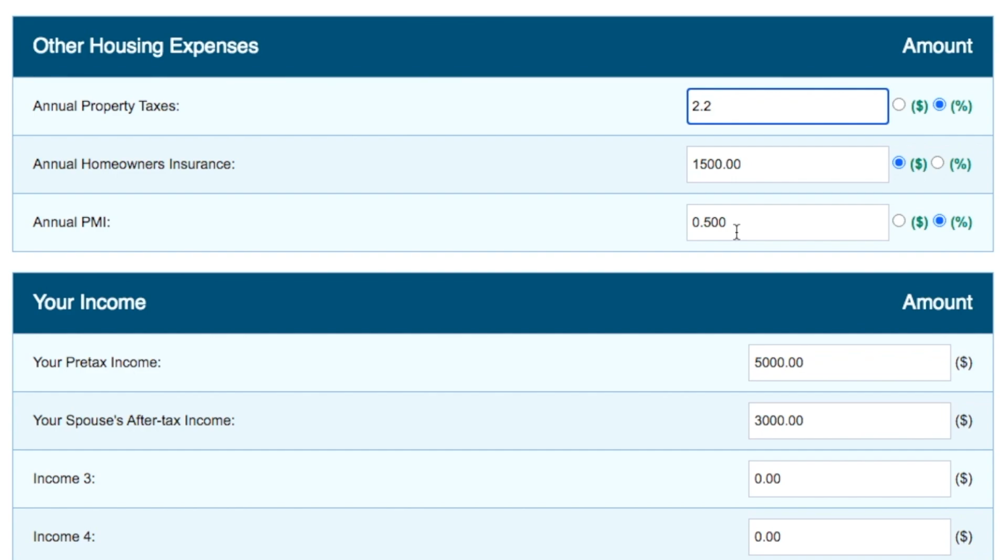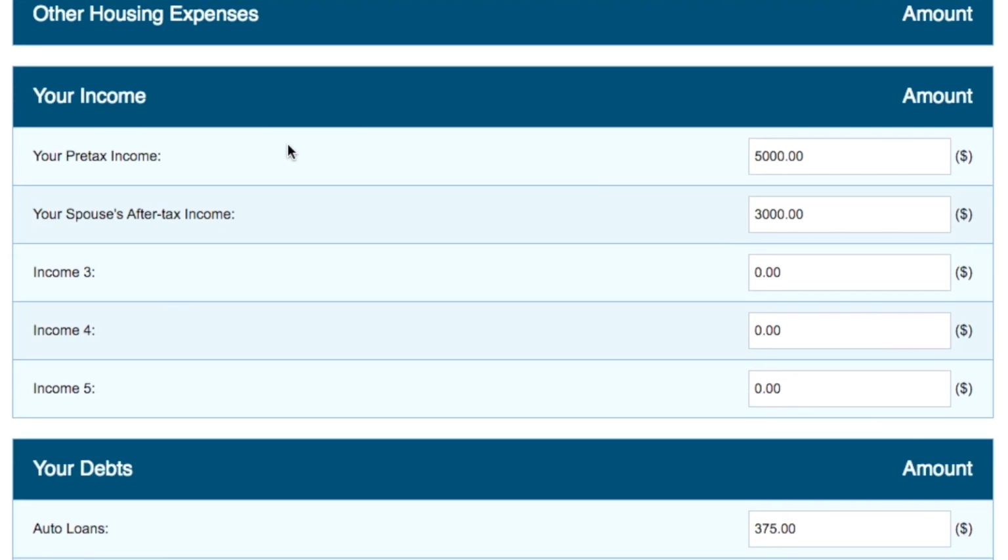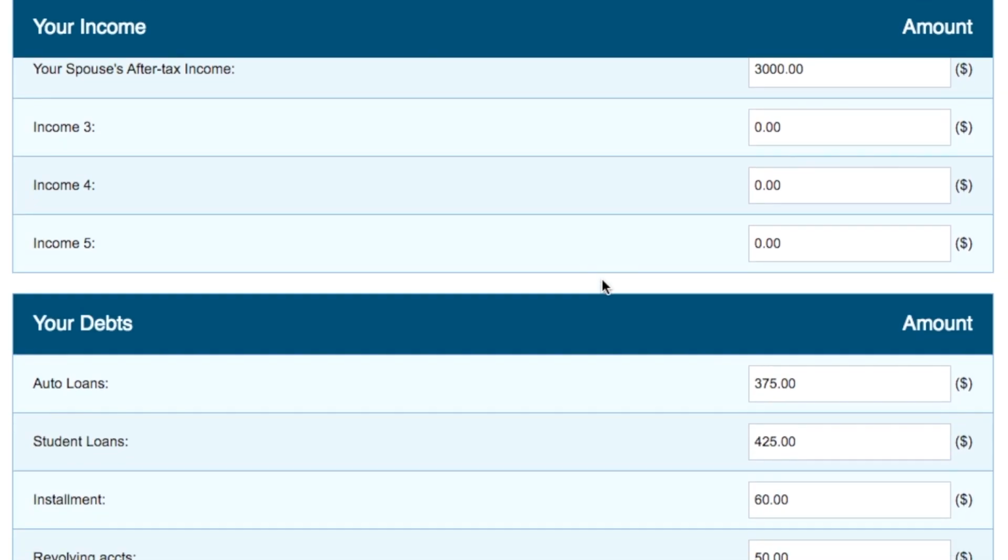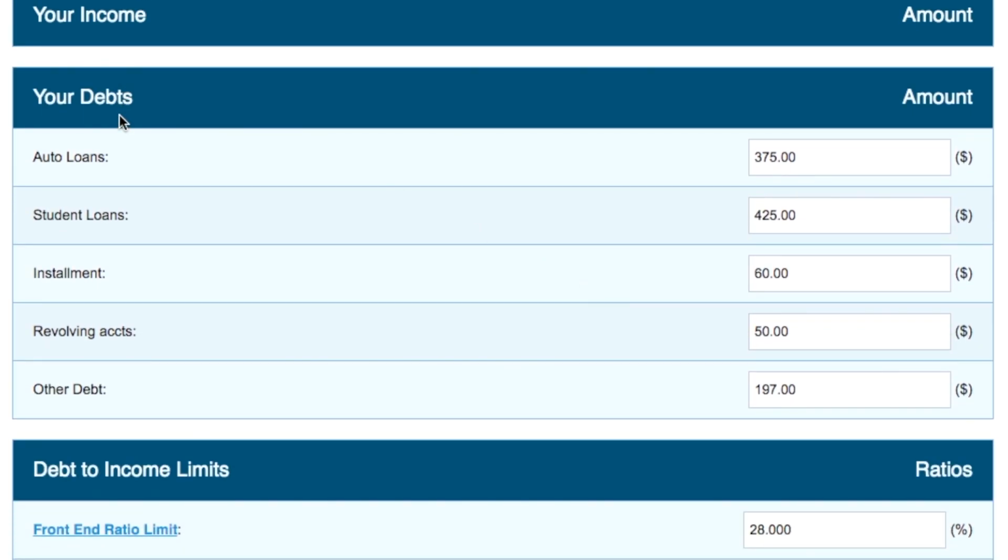Next, you need to tell it how much income you have. Here, you want to enter your pre-tax income on a monthly basis. Same thing for your spouse's income. How much does your spouse make per month before tax? Then we go on to your debts.